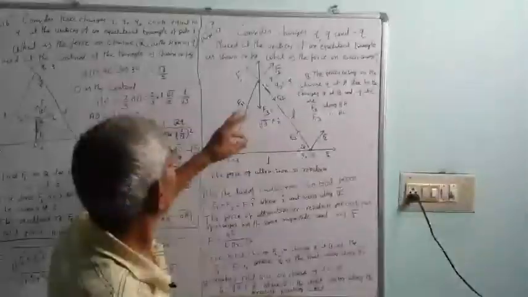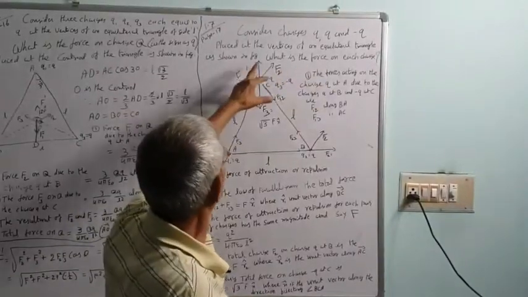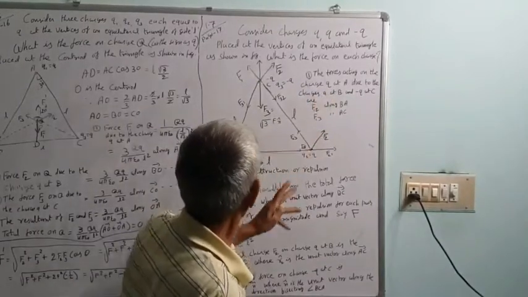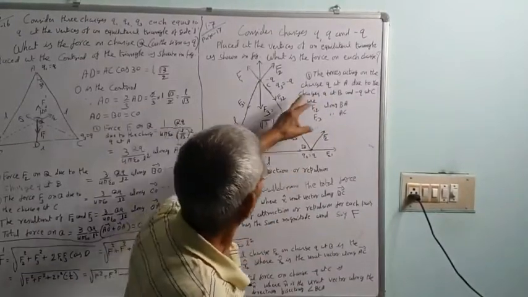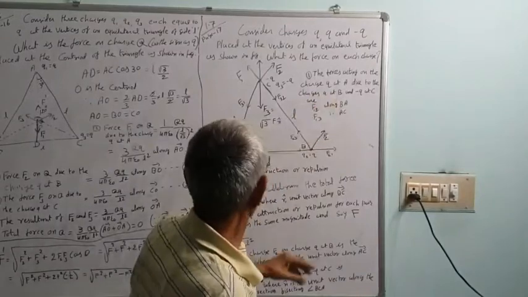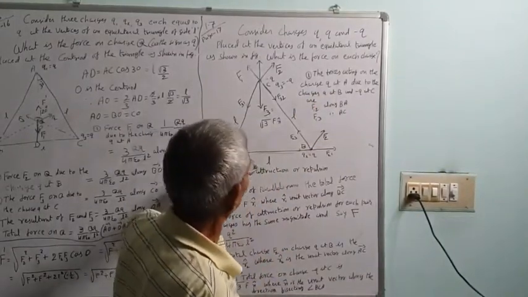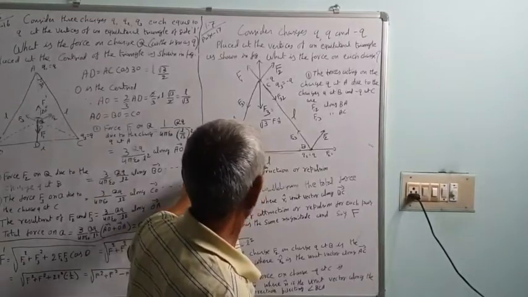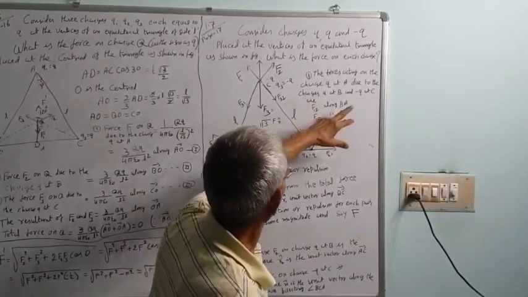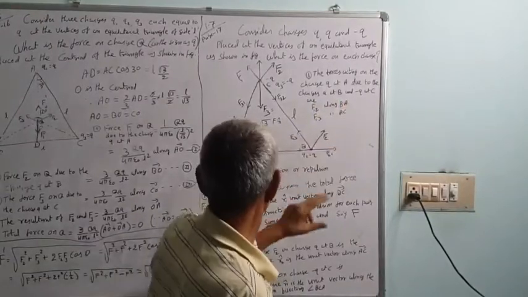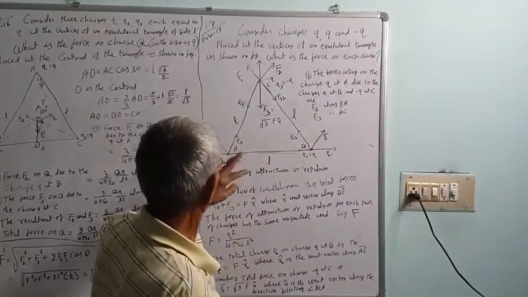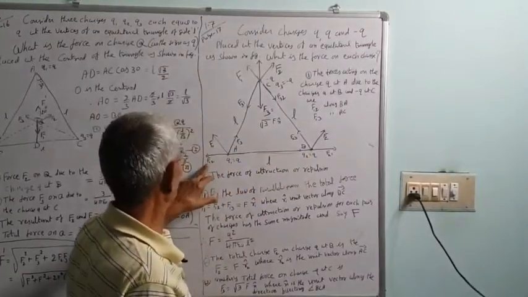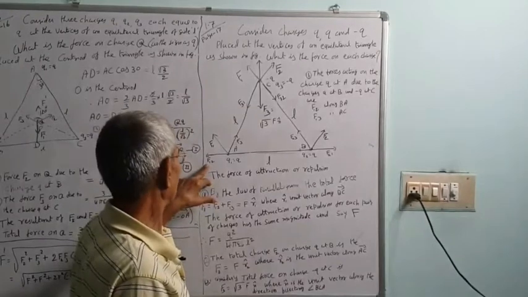Now the next example. Consider charges Q, Q and minus Q placed at the vertices of an equilateral triangle as shown in the figure. What is the force on each charge? The force acting on the charge Q at A is due to the other two charges, the charge Q at B and minus Q at C. Due to the charge Q at B, the force will be F12 as shown in the figure, along the direction BA.